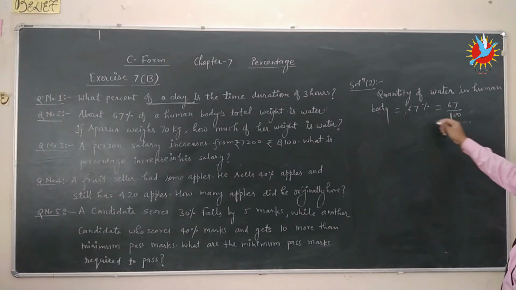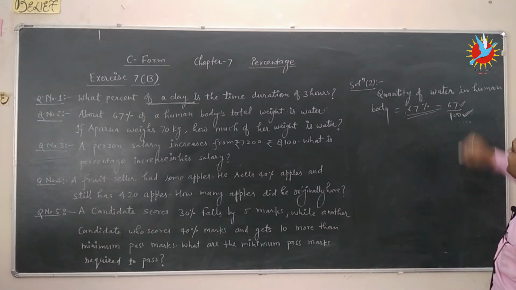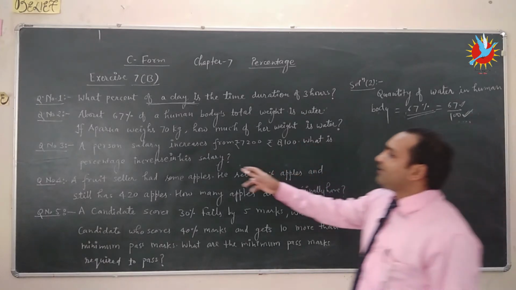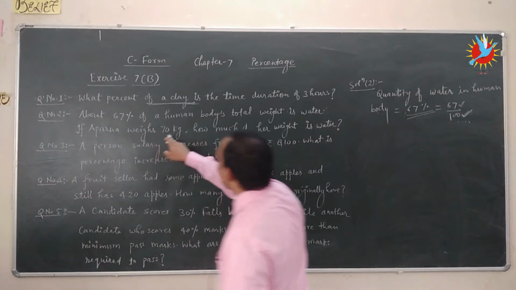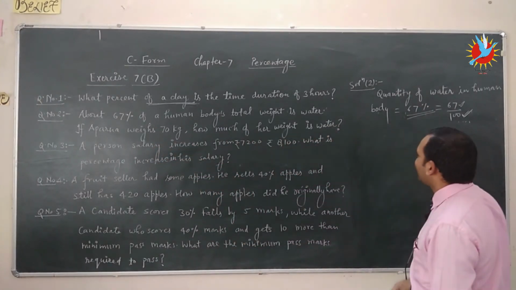It is clear from this statement that if the human body is 100 kg, then 67 kg is water in the human body. It is given here, if Aparna's weight is 70 kg, how much of her weight is water?